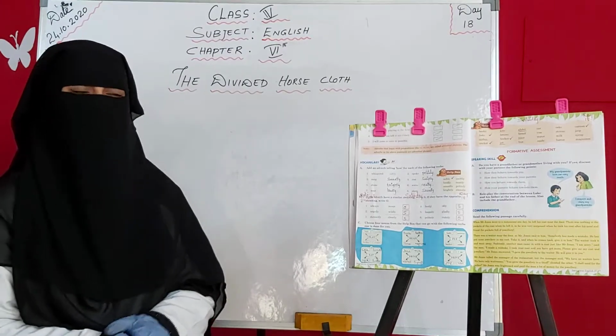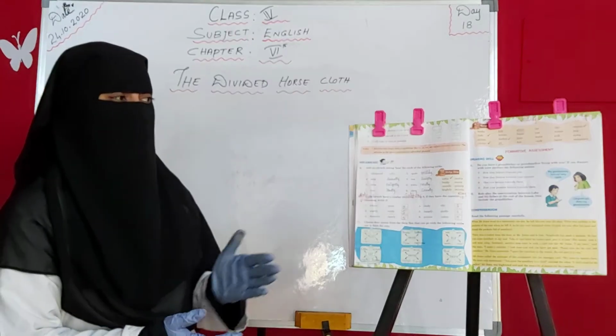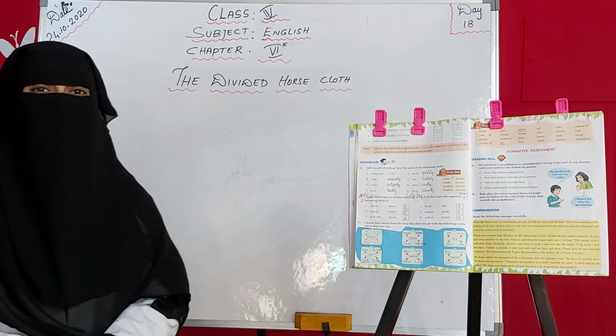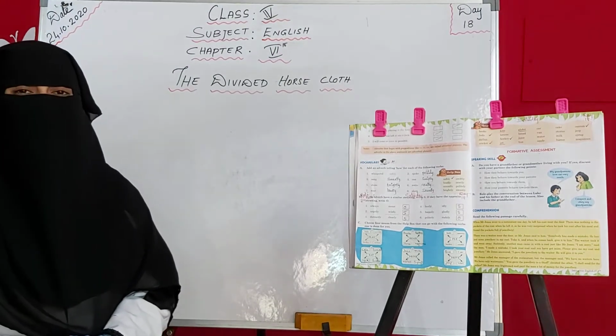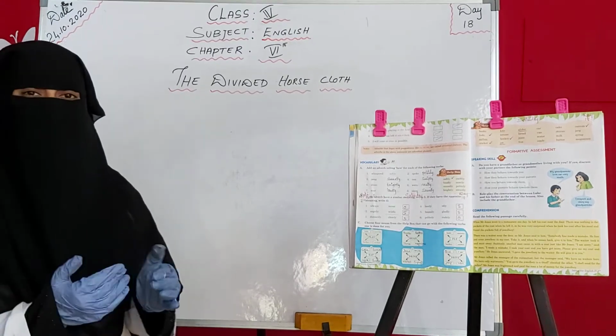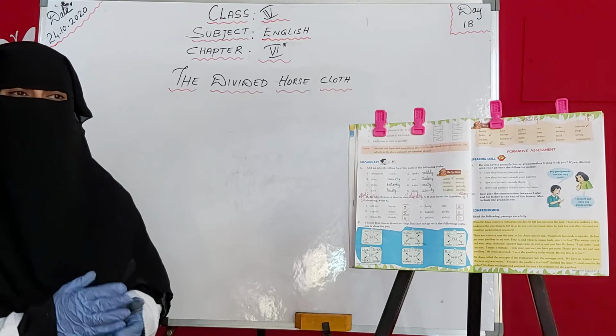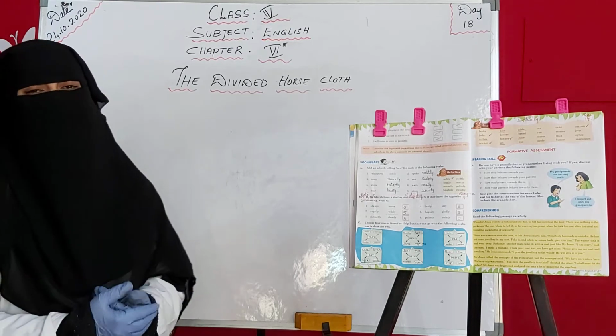Which one? Yeah, the divided horse cloth. So it was our 6th lesson and we have almost finished that, only the objective part is left. So what was that in the lesson we learned? That as we sow, we shall reap it, isn't it? As we sow, we reap it. जैसा हम करेंगे वैसा हम भरेंगे.